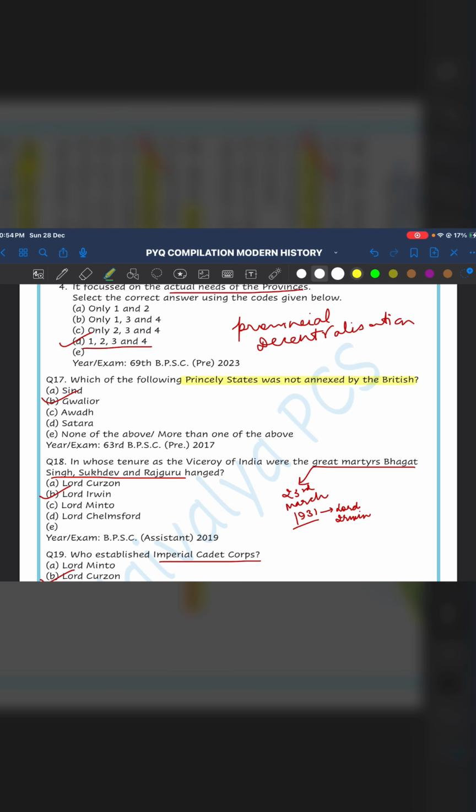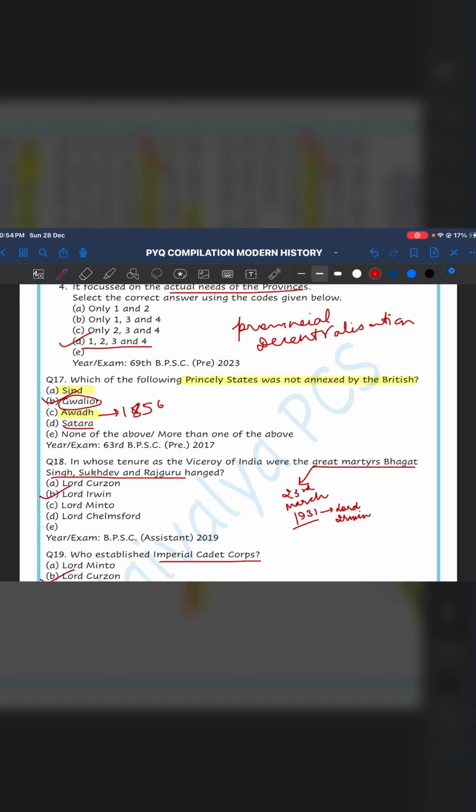The next question is, which of the following princely states was not annexed by the British? Sindh was annexed, as we have already seen, in 1843. Awadh was also annexed in 1856, if I'm not wrong, on the pretext of maladministration. Satara was also annexed, I think, in the year 1853. So it was Gwalior which was not annexed.